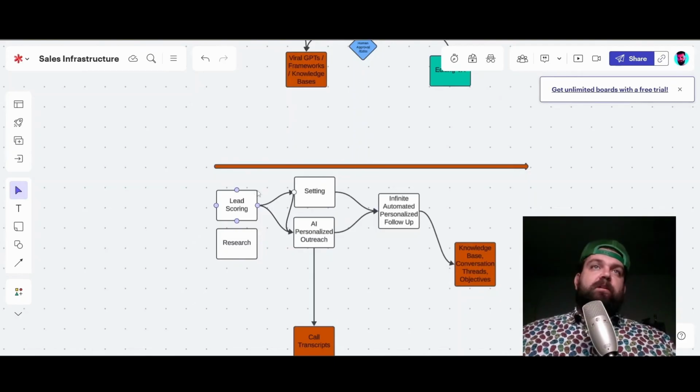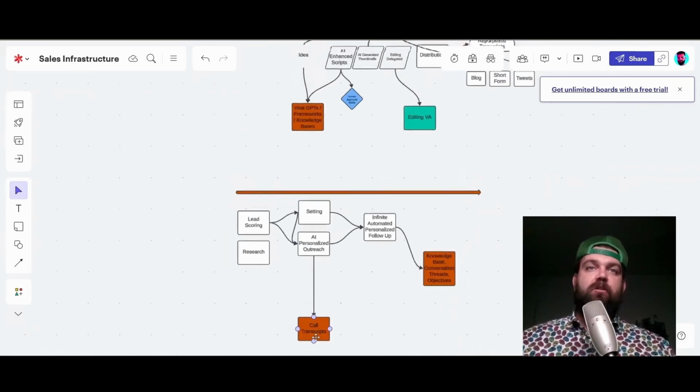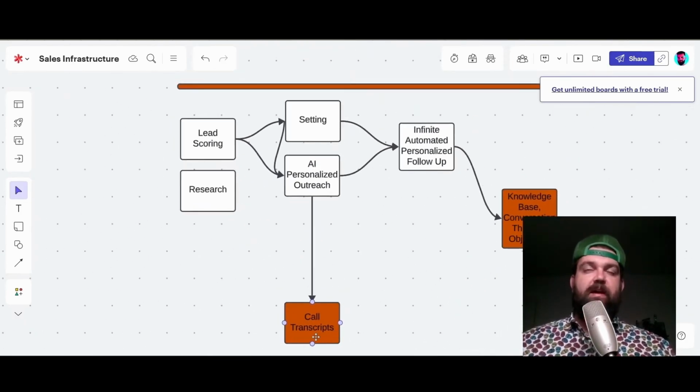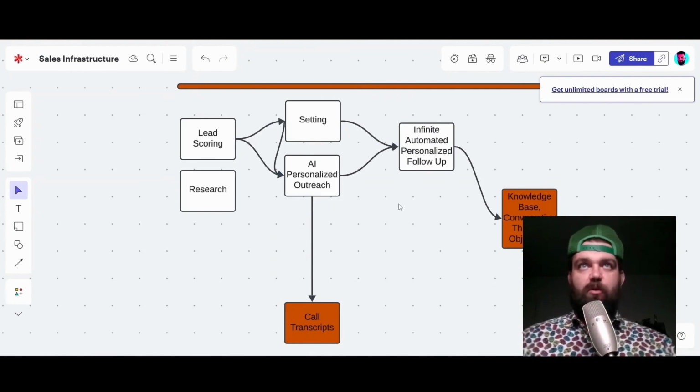And then based on the score and the research, we have our initial calls, right? We either have AI that actually calls them and we get the transcripts from the AI conversation, or we have an actual consultation call, an assessment call where we record the calls with AI that gives us the summaries, the insights, the bullet points of what actually happened. And then we take those transcripts and we're able to do things like generating proposals, adding more context into our CRM for that personalized outreach.